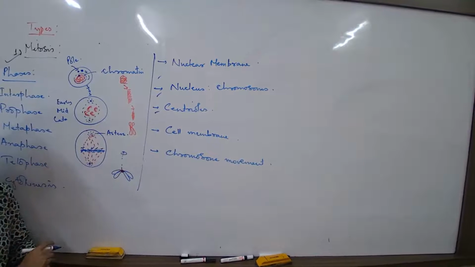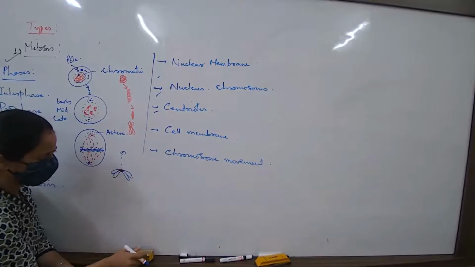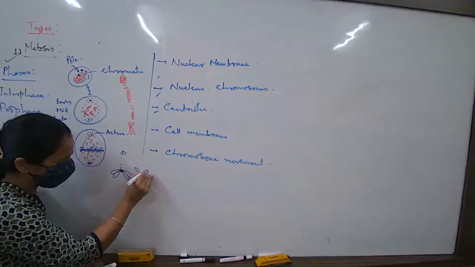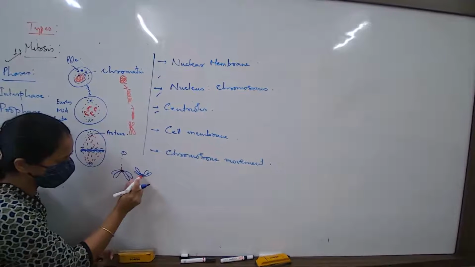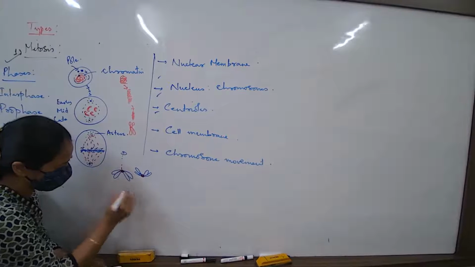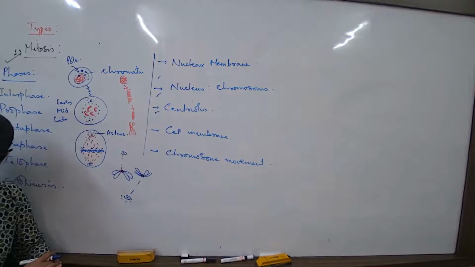जो मैंने पहले डायग्राम ड्रॉ किया था. So if I say that ये एक pair है, then what about the other pair? The other pair will be something this way, and if this is the centromere, and if this is the centrosome, then it will remain attached this way. Are you following what I am saying?